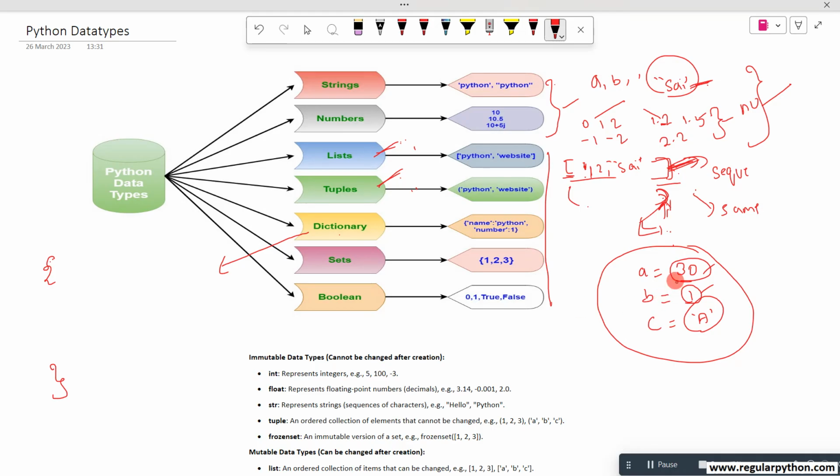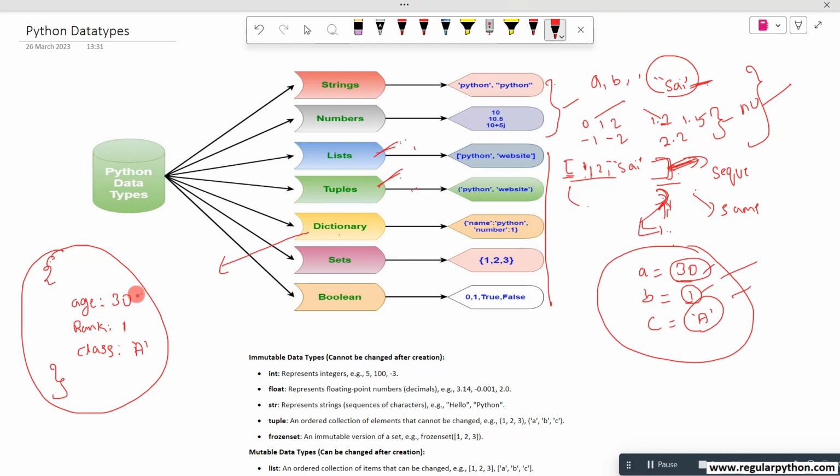So here, to make this meaningful, for example, I am taking age 30, and for this one rank is 1, class A. If you see this data and this data, you can easily identify this data belongs to a student, but this other one is a little bit tough to understand. So now you understand, right?